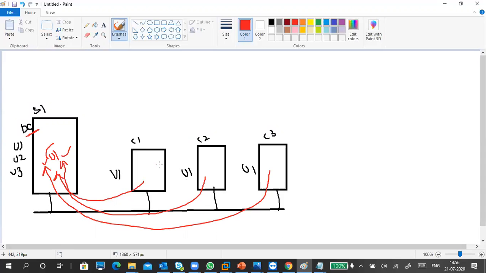These client computers are not required to verify. C1, C2, C3 are all already in the domain. So our users can log into any PC, unless you put a rule saying this user should or should not log in here. Except in those cases, a user can log into any PC. So this is the second point.